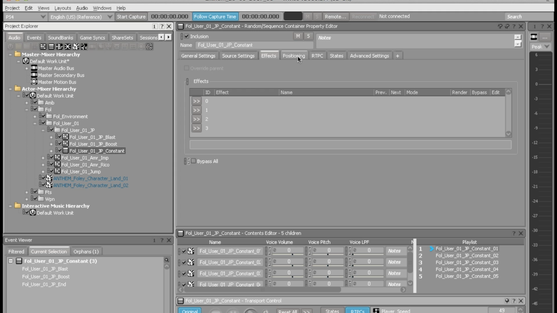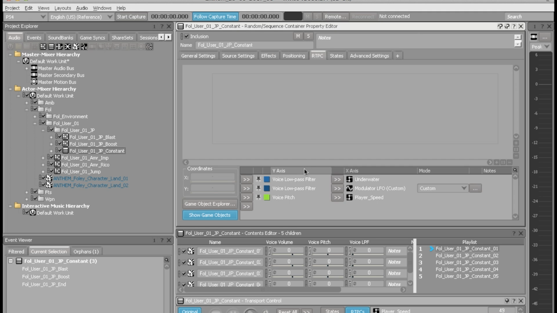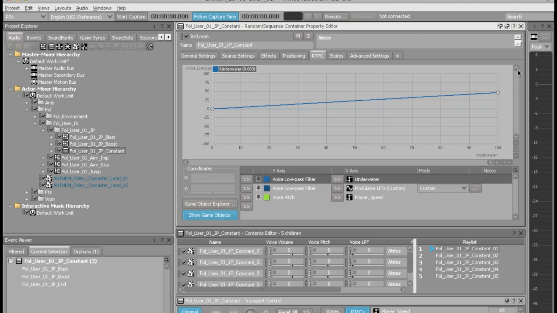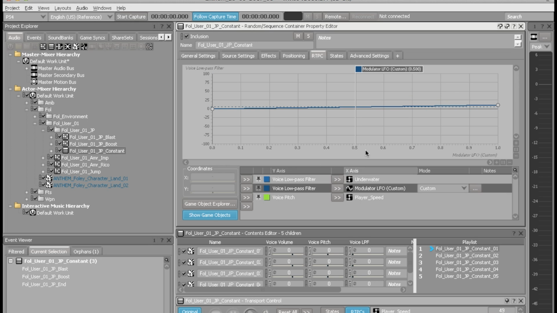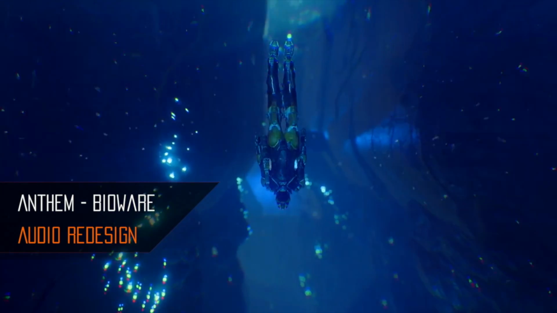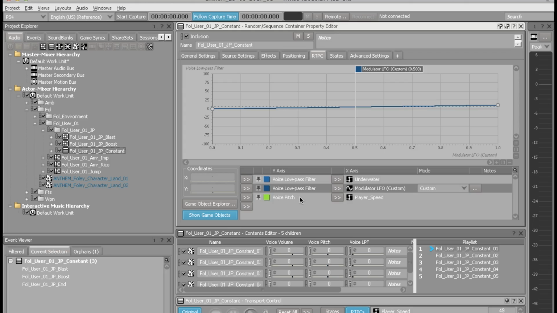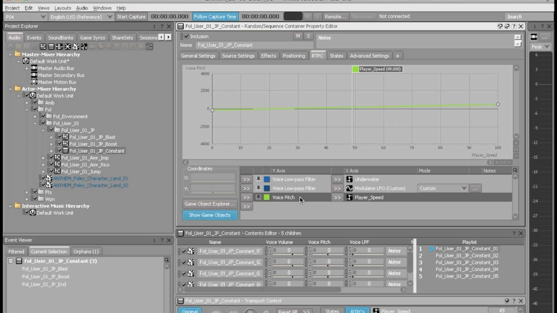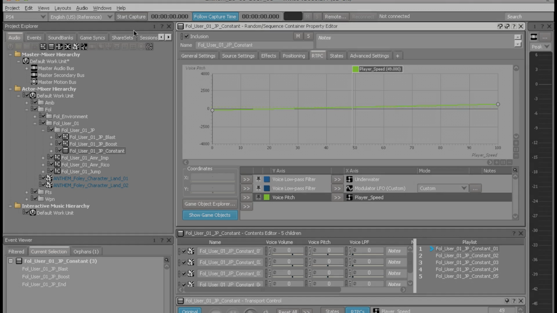So if you look at the RTPC window of the jetpack thrusters, we can see that the parameter underwater affects the LPF. However, there is also an LFO that will start when the character is underwater to give the thrusters the sort of bubbling sound you can hear. And here is the parameter for speed that affects the pitch. So just to look at some ways I tested interactive ideas with assets I made for a linear project.